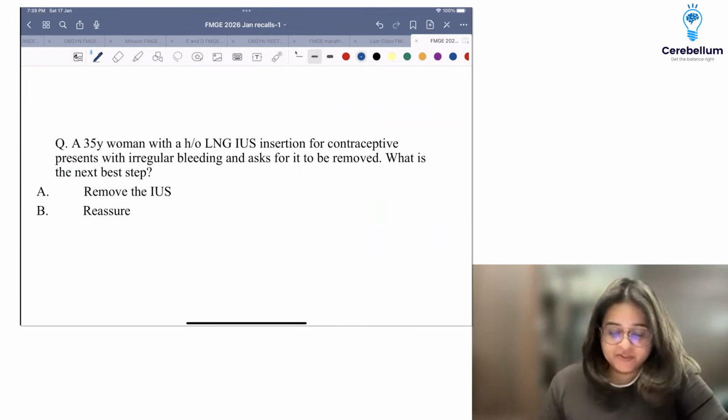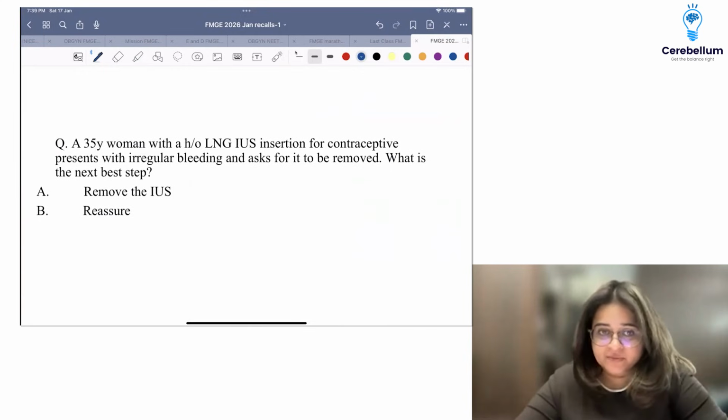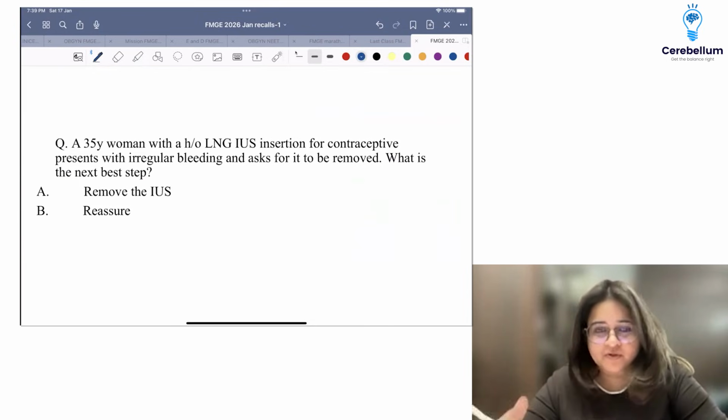Next question was a patient who has LNG IUS for contraception and she presents with irregular bleeding and asks for it to be removed. Right. So this was the question, or demands for it to be removed. Someone told me, what is the next best step? Should you remove it? Should you not remove it?